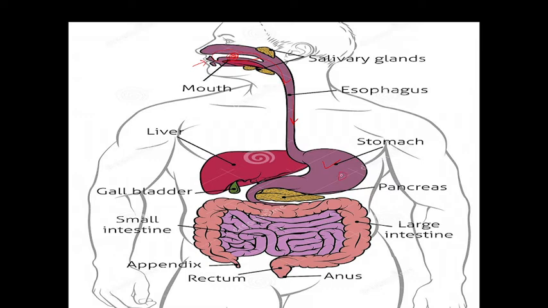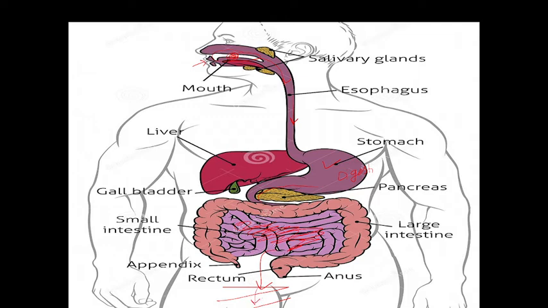The stomach partially digests the food, we will consider that next. Then it passes the food into the small intestine. This whole part is the small intestine. The small intestine completely digests the food, and after digestion it also absorbs the food, and the food goes into the blood vessels.